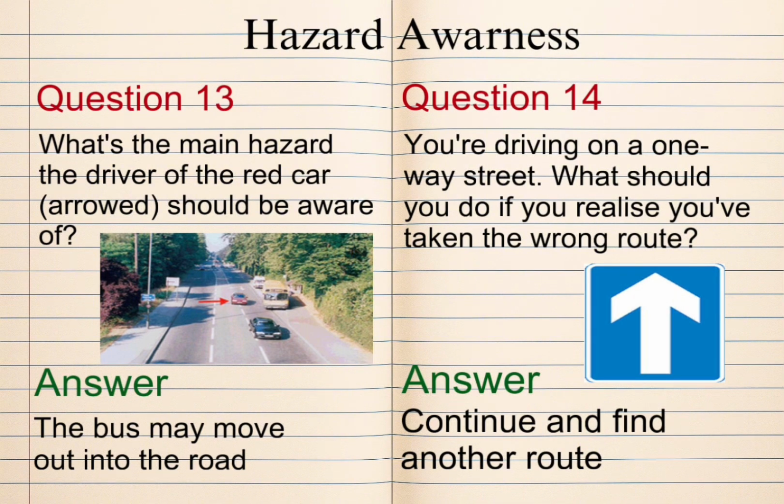Question 13. What's the main hazard the driver of the red car should be aware of? Answer. The bus may move out into the road. Question 14. You're driving on a one-way street. What should you do if you realize you've taken the wrong route? Answer. Continue and find another route.